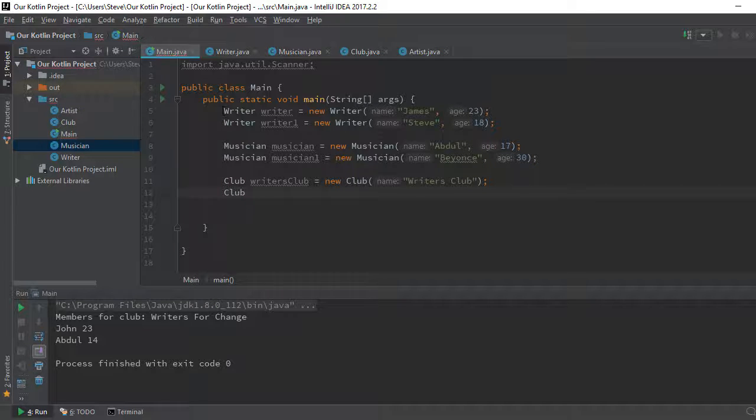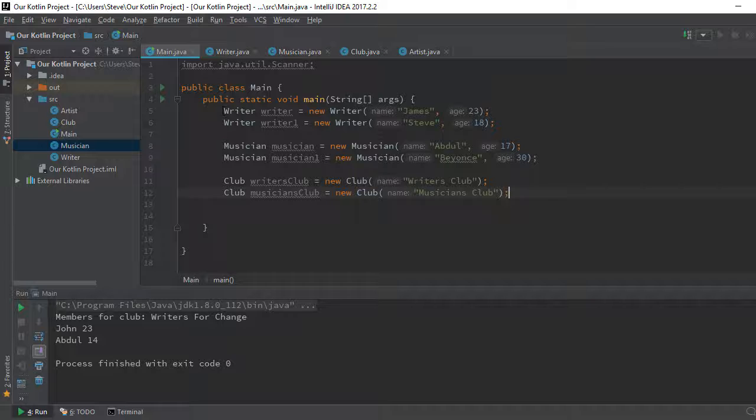A musicians club, new club, right? Musicians club. So this is the name of the club. Cool. So we now have two sets of artists and we have two clubs to go with.